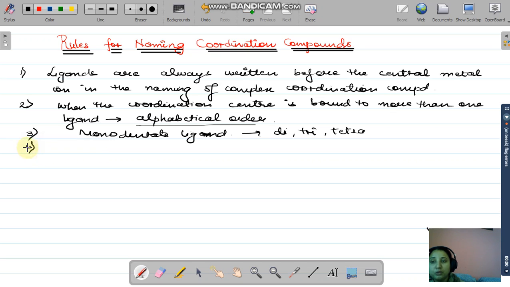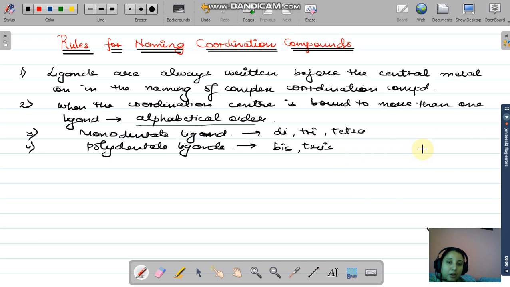But the fourth rule says what? कि जब वहां पे बहुत सारे polydentate ligands हैं, or you can say there is the presence of polydentate ligands attached to the central metal ion, तो उस केस के अंदर you are not going to write down di, tri, tetra. You are going to write down bis, tris and so on, like in organic chemistry.